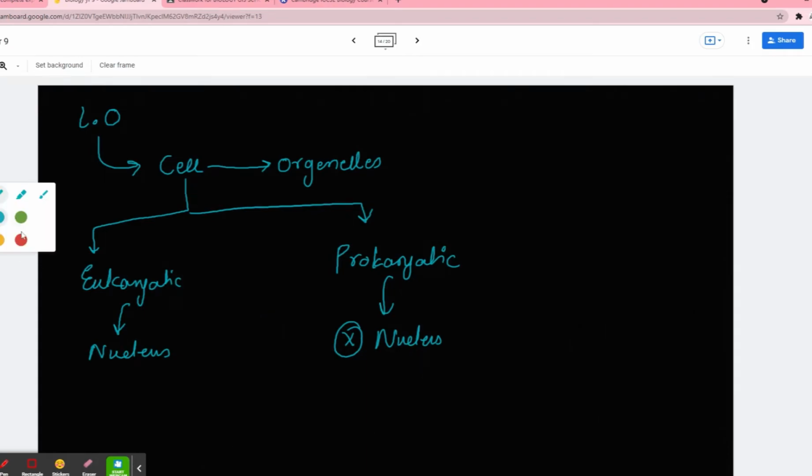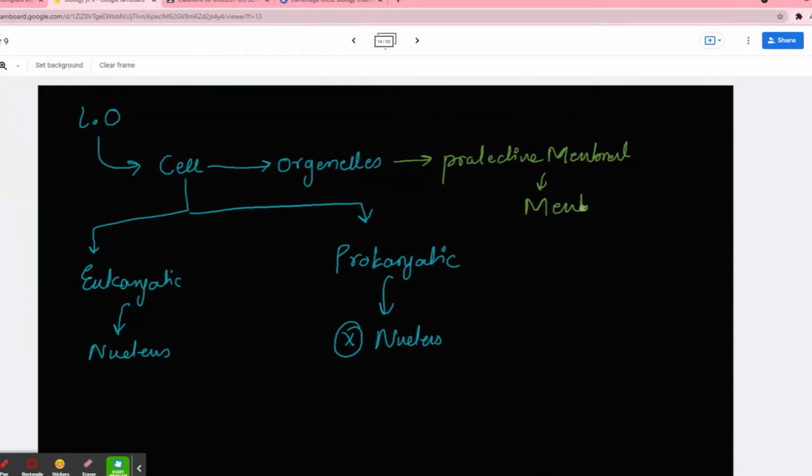Now, the other important thing is that, as I told you, most of these organelles have a protective membrane around them. And if the organelles have a protective membrane around them, we call them membrane-bounded organelles.